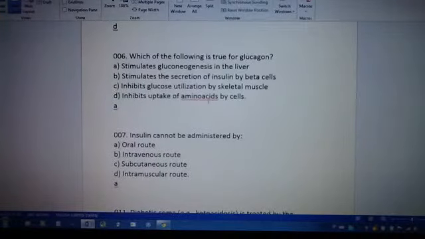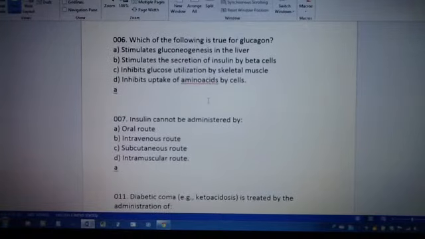Which of the following is true for glucagon? Glucagon, A, stimulates gluconeogenesis in the liver. B, stimulates the secretion of insulin by beta cells. C, inhibits glucose utilization by skeletal muscle. And D, inhibits uptake of amino acids by cells. So what does glucagon do? The answer is A. It stimulates gluconeogenesis in the liver.